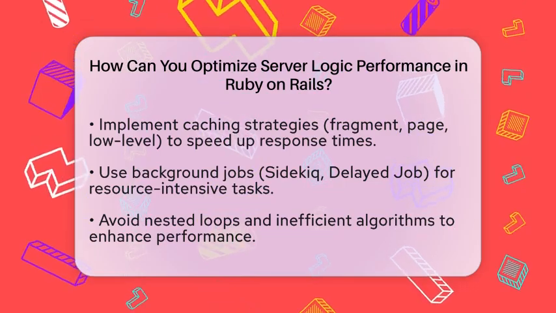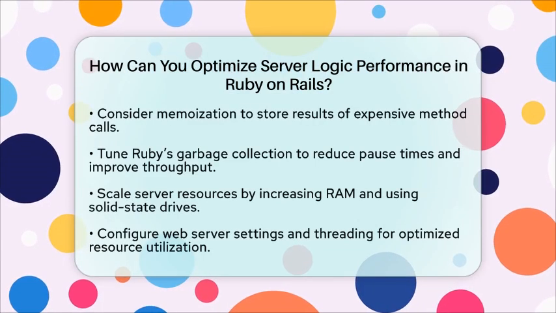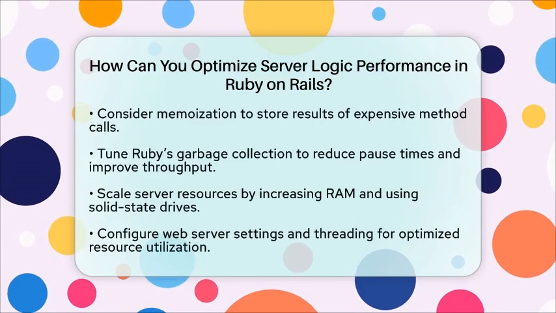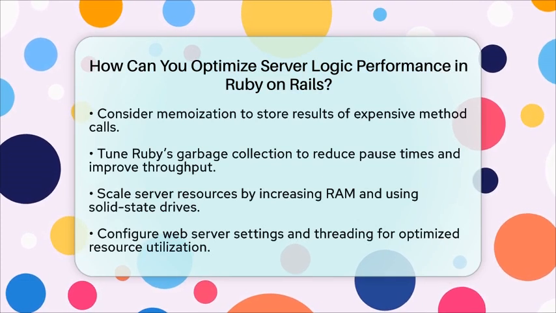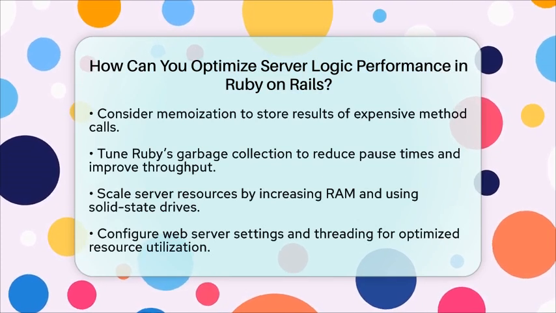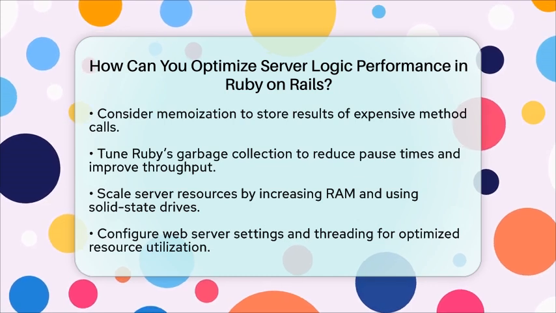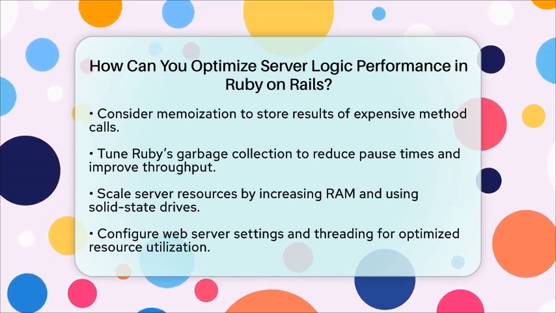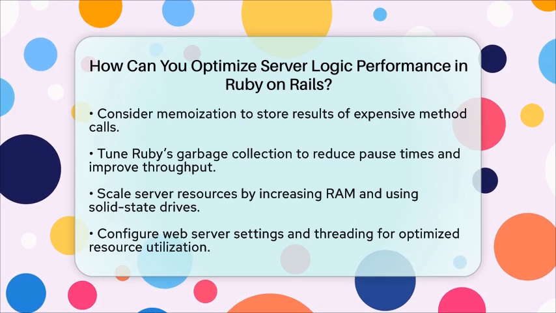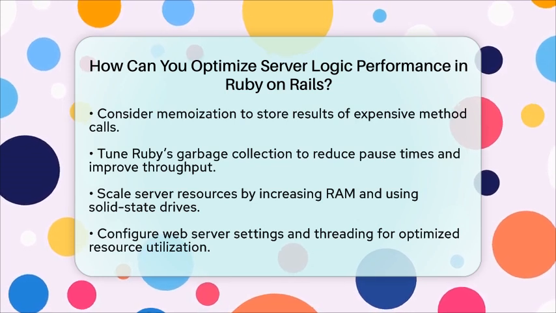Scaling server resources is another option. Increasing server RAM and switching to faster storage like solid-state drives can lead to better performance. Load balancing can also distribute incoming requests across multiple server instances, preventing overload and reducing latency.